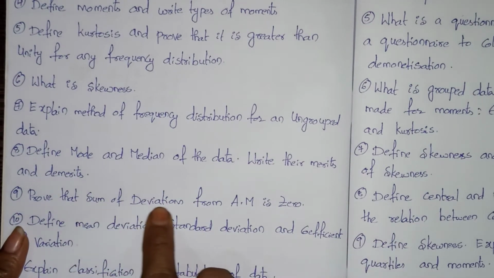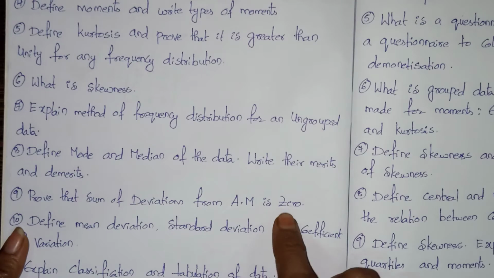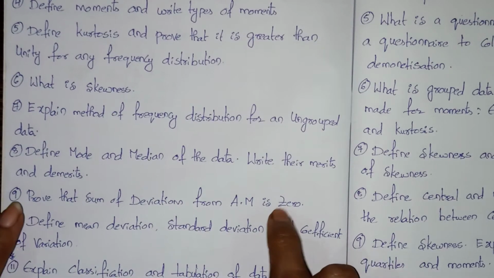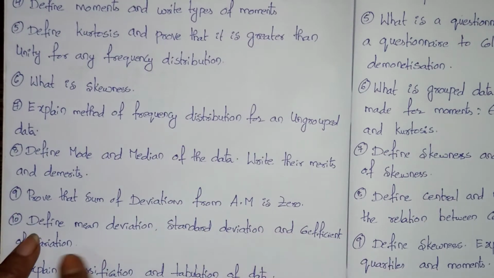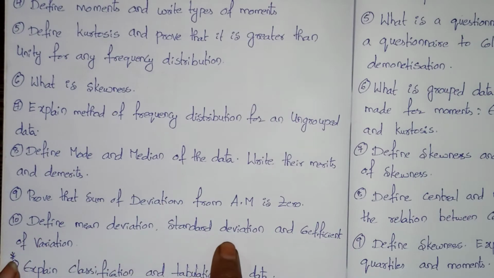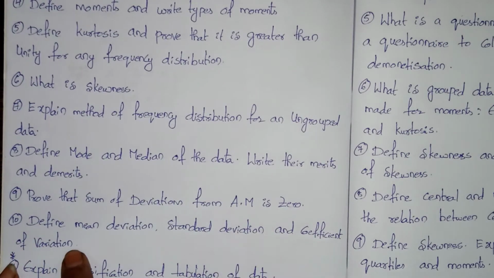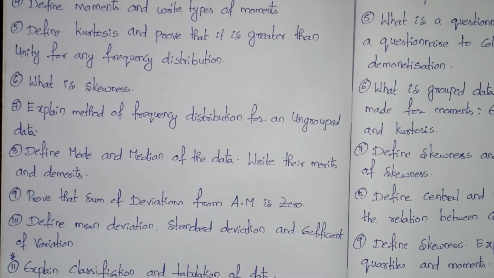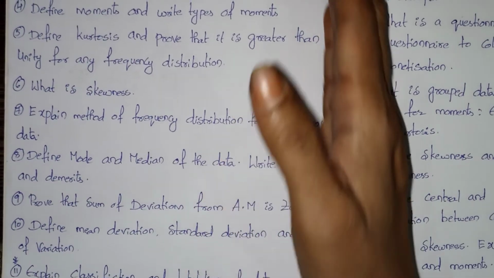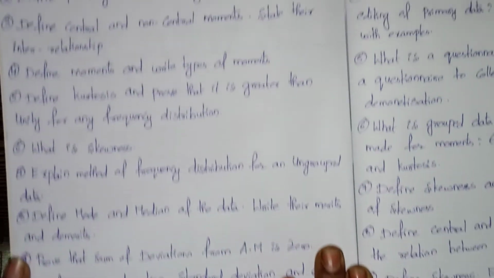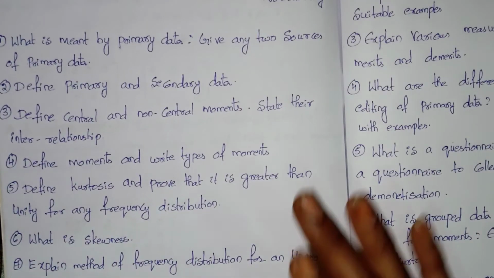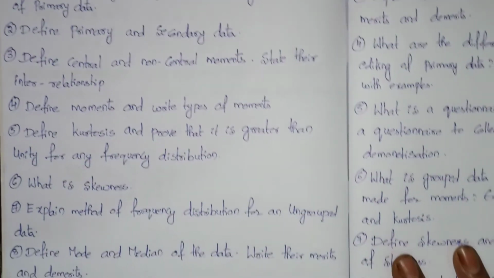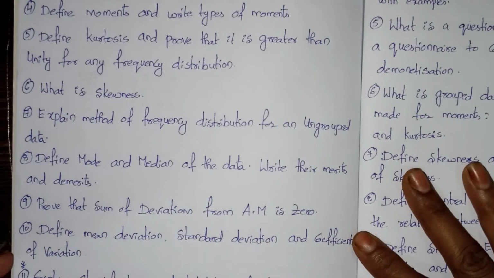Next, prove that the sum of deviations from arithmetic mean is 0. So this is one of the properties of arithmetic mean. Next, define mean deviation, standard deviation and coefficient of variation. So this comes under measures of dispersion. And the next is, explain classification and tabulation of data. So these all are the short questions. Short questions they'll ask in this way.